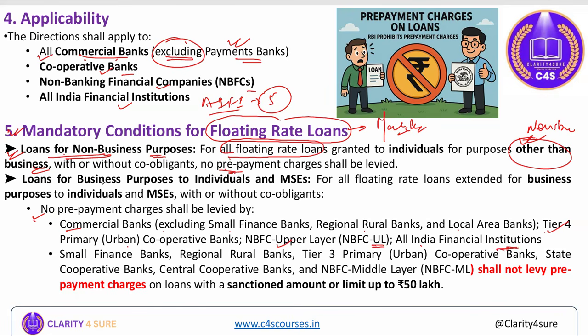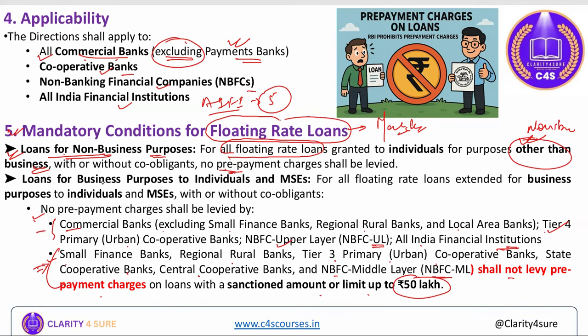Then for small finance banks, what would be the condition? Small finance banks, regional rural banks, tier 3 urban cooperative banks, state cooperative banks, central cooperative banks, and NBFC middle layers shall not levy prepayment charges on loans with a sanction amount or limit up to 50 lakhs. So 50 lakhs is the limit for such types of entities.